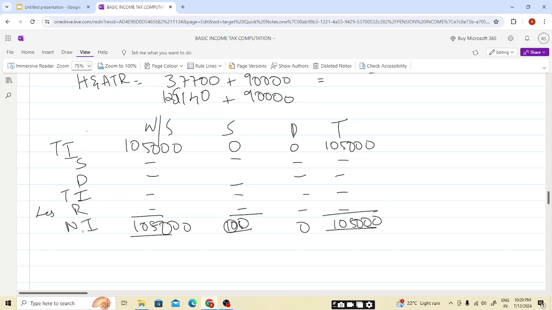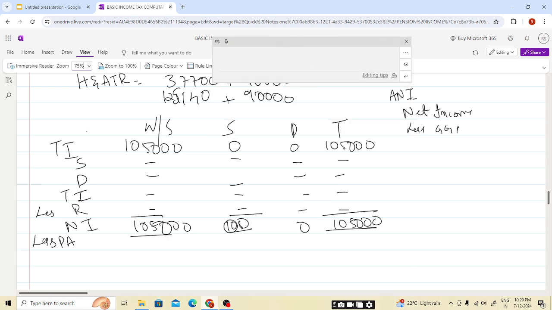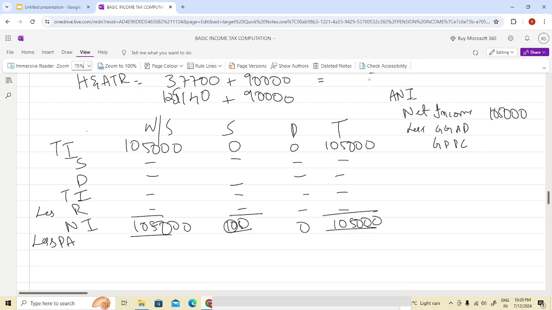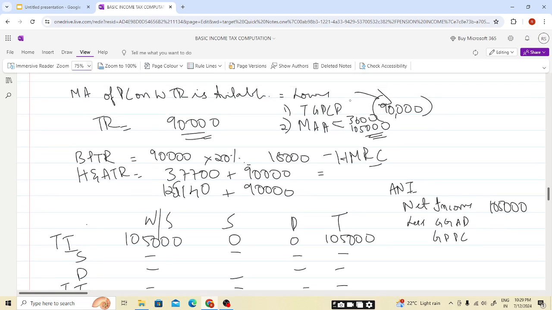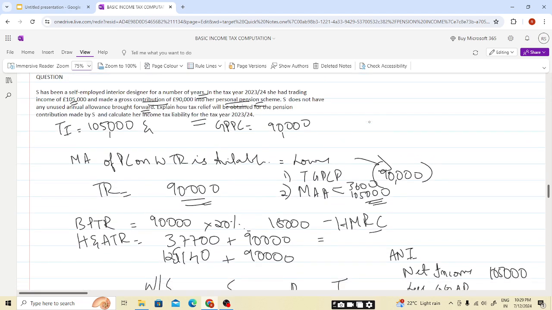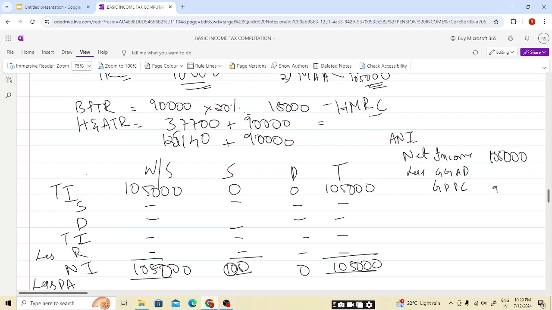Now less PA. Now we need to see whether our PA will get tapered or not. So ANI is net income less the gross amount of gift aid donation and the gross amount of personal pension contribution. The pension contribution here is 90,000.